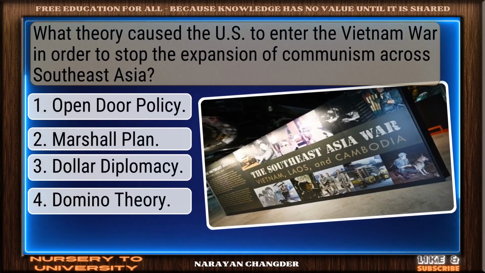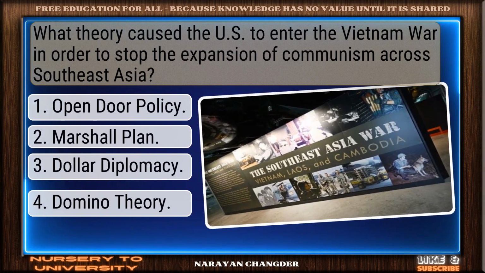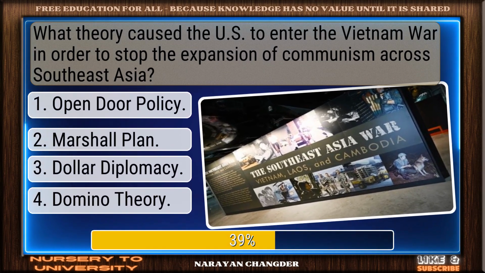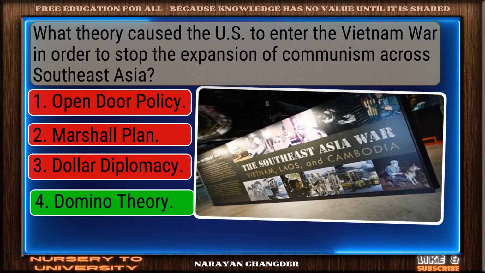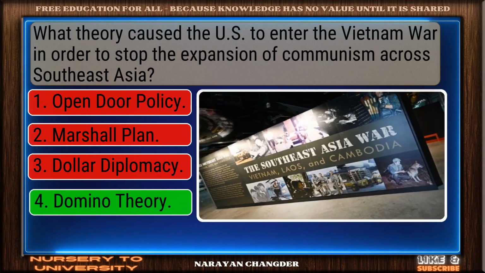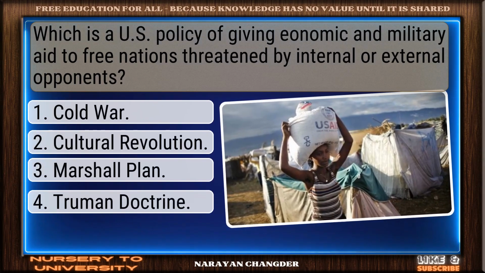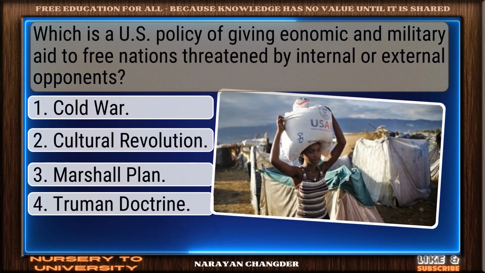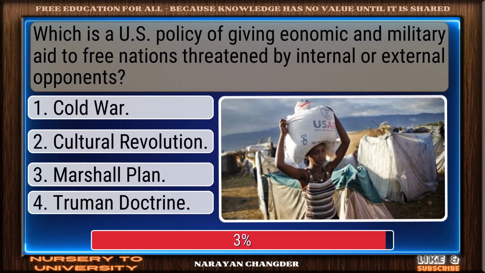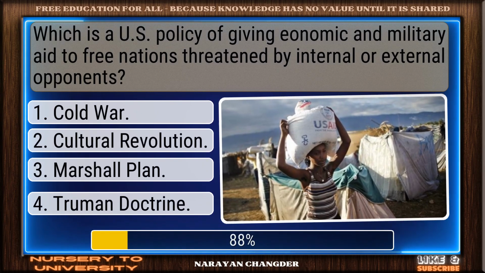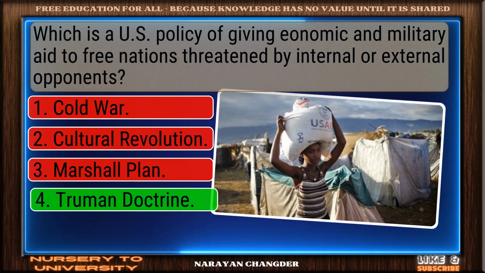What theory caused the US to enter the Vietnam War in order to stop the expansion of communism across Southeast Asia? Clear logic. Your choice, domino theory, is sound and 100% true. Which is a US policy of giving economic and military aid to free nations threatened by internal or external opponents? Nice selection. Truman Doctrine is the correct and valid answer.